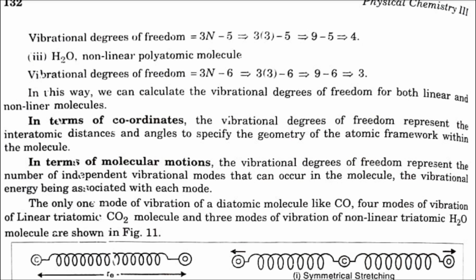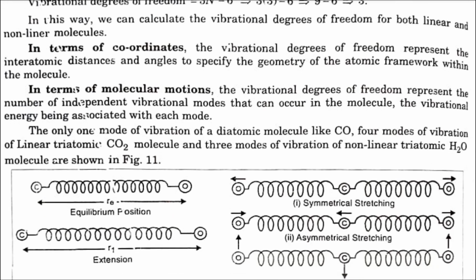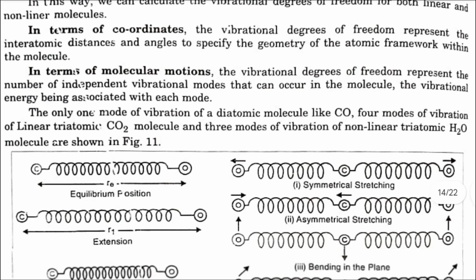In terms of coordinates, the vibrational degrees of freedom represent the interatomic distances and the angles to specify the geometry of the atomic framework within the molecule. In terms of molecular motions, the vibrational degrees of freedom represent the number of independent vibrational modes that can occur in the molecule, the vibrational energy being associated with each mode. There is only one mode of vibration for a diatomic molecule like CO, 4 modes of vibration for the linear triatomic CO2 molecule and 3 modes of vibration for the non-linear triatomic H2O molecule, as shown in figure 11.